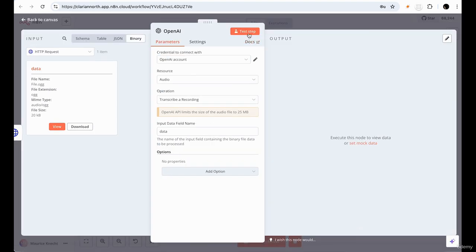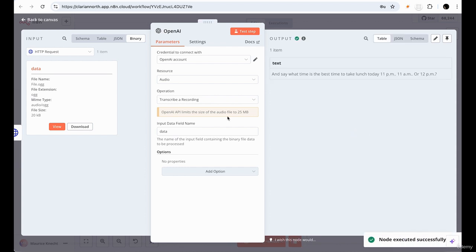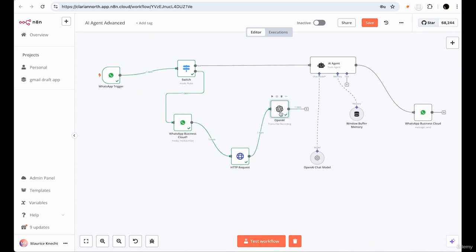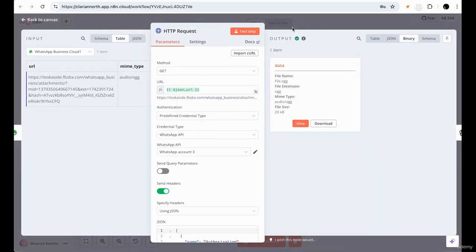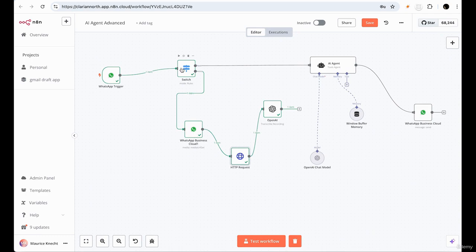Now if I run the test step, we get the text: what is the best time to take lunch today? 11 p.m., 11 a.m., or 12 p.m.? So I made that mistake and it caught my 11 p.m. And what's the final move? Now that we're getting the text, this is huge, guys. We're now converting speech to text from our WhatsApp trigger, and we did this in such little time. I can't stress it enough. We did this with just a basic HTTP setup, grabbing the URL out of WhatsApp, putting in those credentials through a switch. What's the final move here?